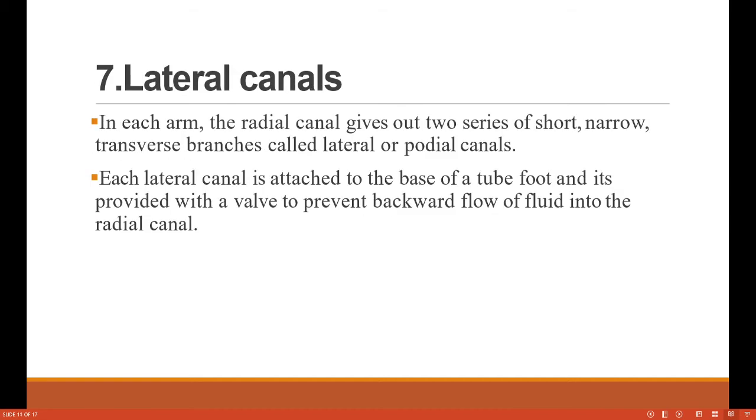Then lateral canals. In each arm, the radial canal gives out 2 series of short, narrow, transverse branches called lateral or podial canals. These lateral canals are attached to the base of the tube foot, and each is provided with a valve to prevent backward flow of fluid into the radial canal. म्हणजे काय होतं की these canals help prevent the backward flow of water or liquid into the radial canal. So जो काय प्रेशर आहे वॉटरचं, ते also managed by these lateral canals.